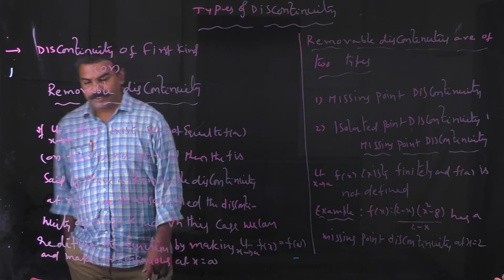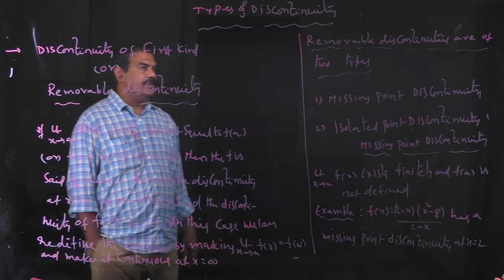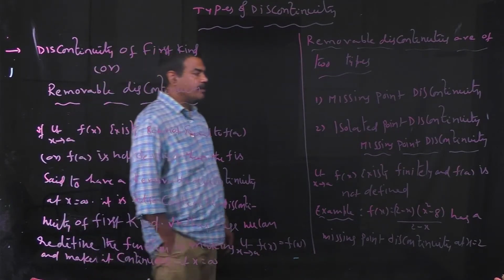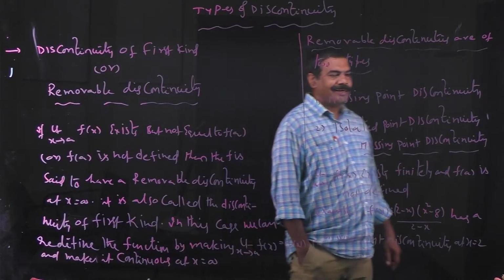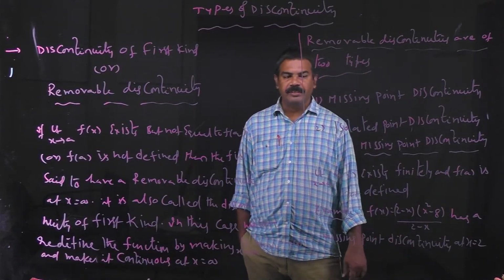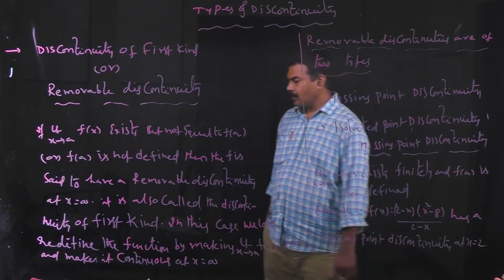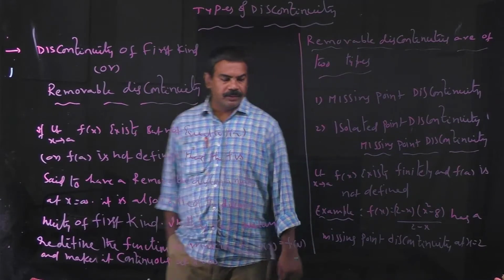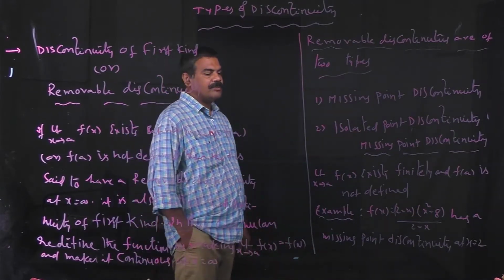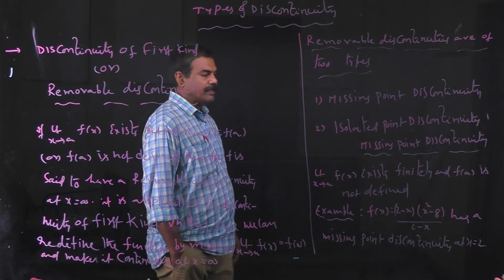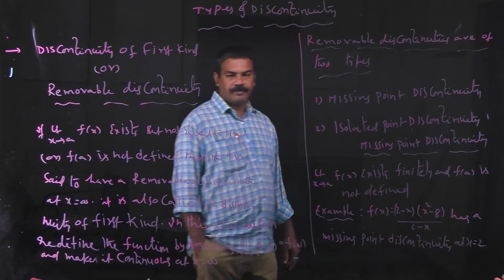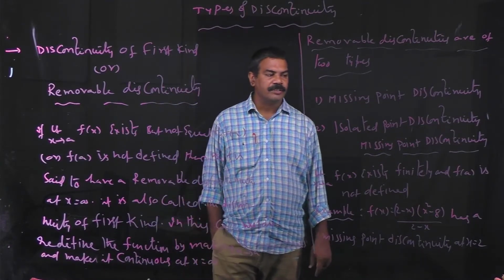In this first kind we have two types: missing point discontinuity and isolated point discontinuity. First we discuss the missing point discontinuity. If the limit as x tends to a of f(x) exists finitely and f(a) is not defined, it is called a missing point discontinuity.